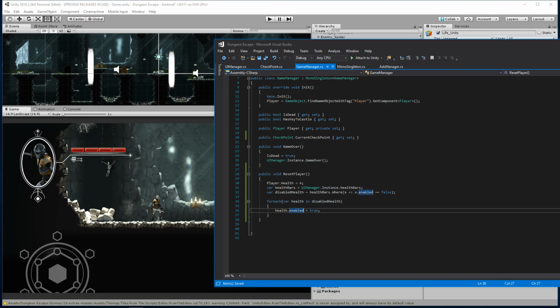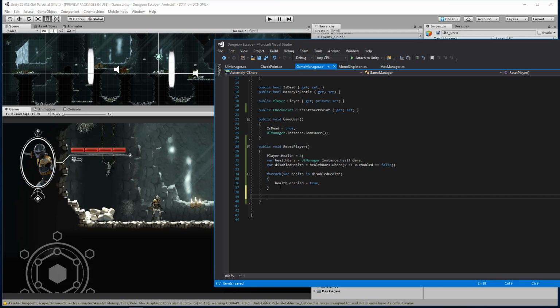So here it's a list, and what I can actually do now is just access the UI manager.instance.health bars. And then I can do a for each, and I can actually do an inline for loop. That's exactly what this is. So here I can say basically X goes to X.enabled is equal to true.